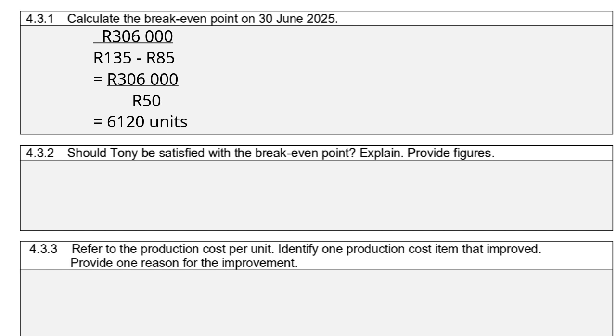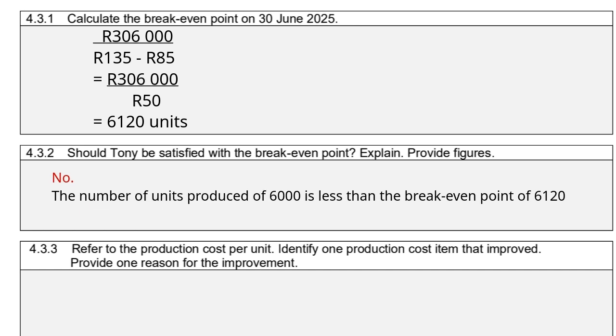Should Tony be satisfied with the break-even point, explain and provide figures. So no, he's definitely not satisfied, because the number of units produced of 6,000 is less than the break-even point of 6,120. So he's not producing enough units to cover his costs.